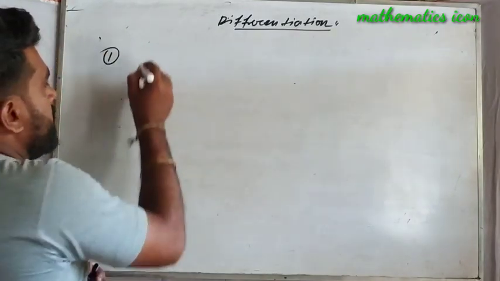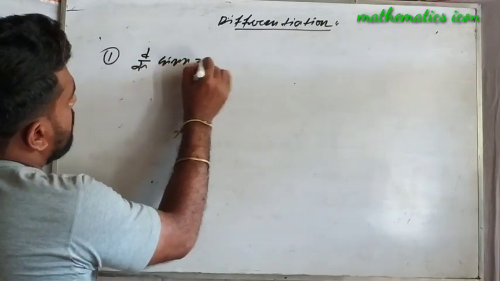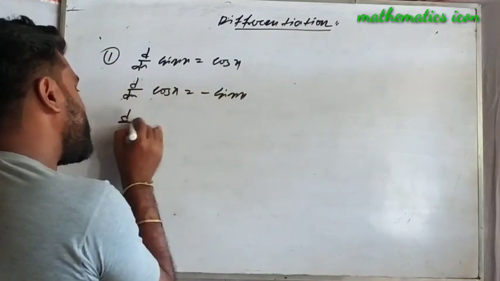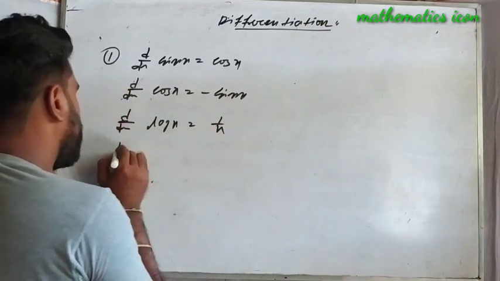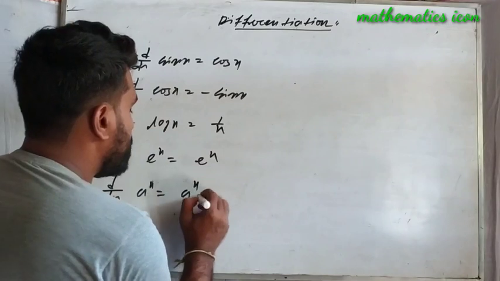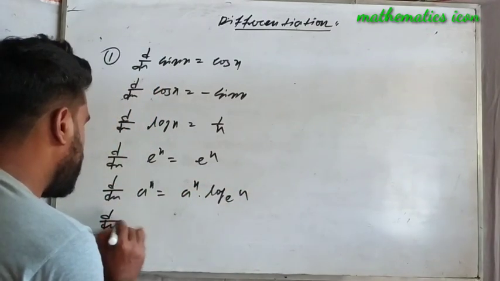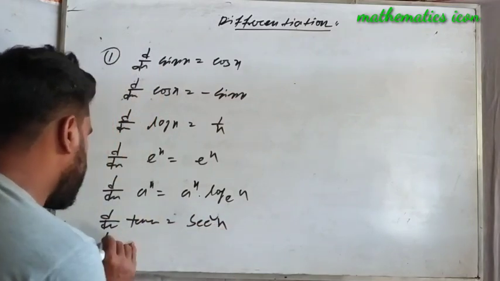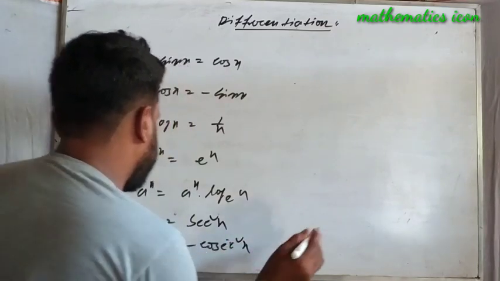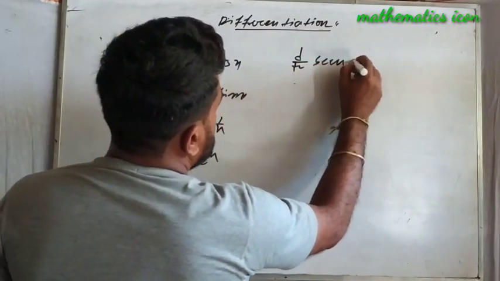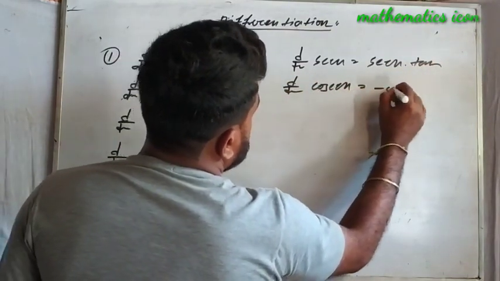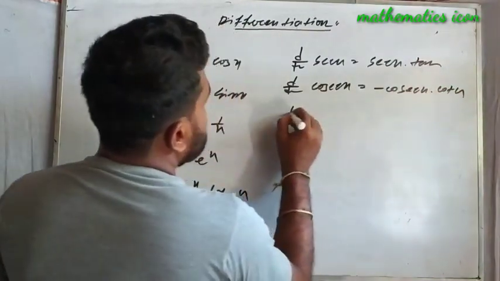1. d/dx of sin x equals cos x, d/dx of cos x equals minus sin x, d/dx of log x equals 1 by x, d/dx of e to the power x equals e to the power x, d/dx of a to the power x equals a to the power x log e a, d/dx of tan x equals sec square x, d/dx of cot x equals minus cosec square x, d/dx of sec x equals sec x tan x, d/dx of cosec x equals minus cosec x cot x,